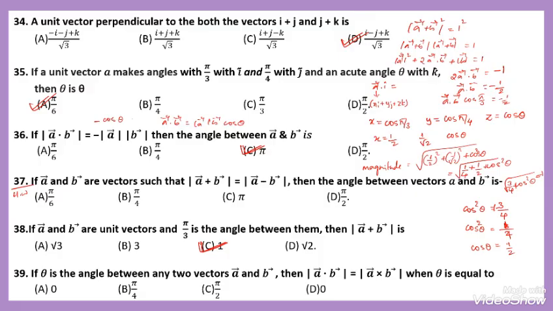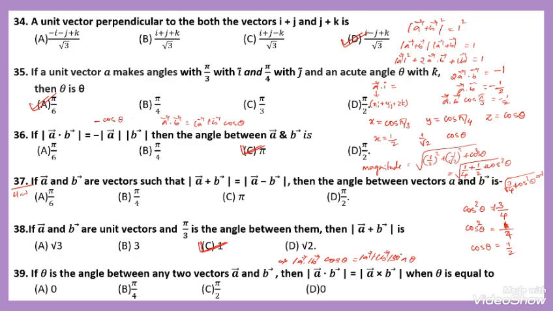Then question number 39. If theta is the angle between any two vectors A and B, then magnitude of vector A dot B is equal to magnitude of vector A cross B. Vector A dot B can be written as magnitude of A into magnitude of B cos theta. Also vector A cross B can be written as magnitude of A into magnitude of B into sin theta.